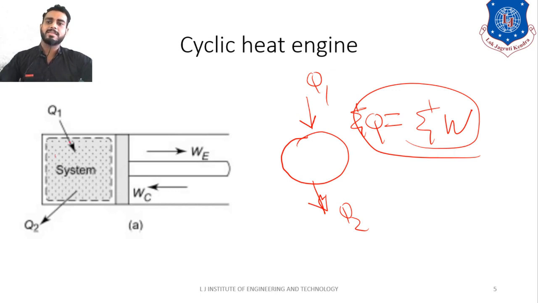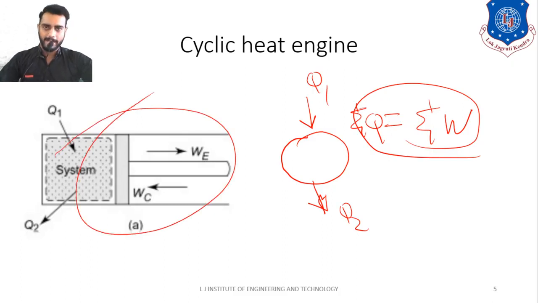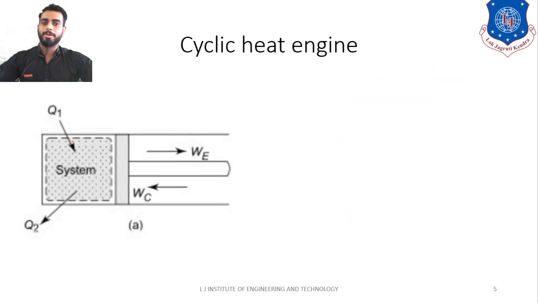Because this is a cyclic process. The same thing is occurring again and again, right? So this is a cyclic process. So just observe that here, by supplying the heat, you are extracting the work, W, right?